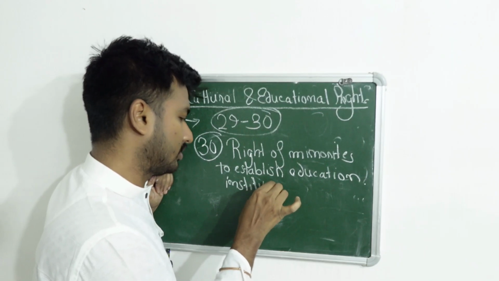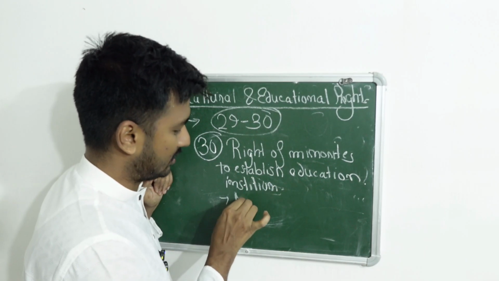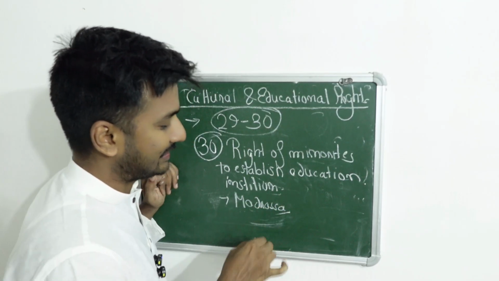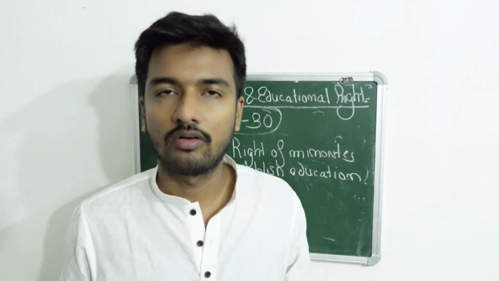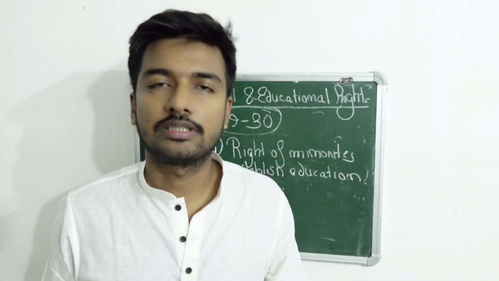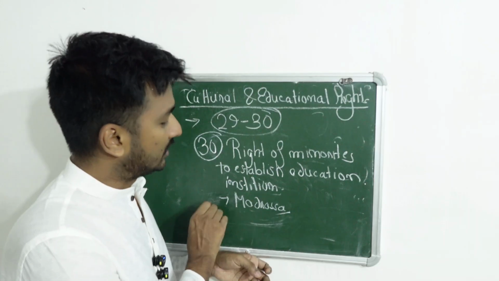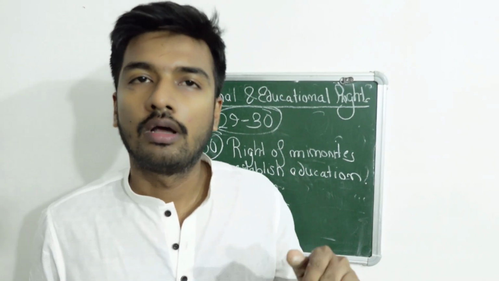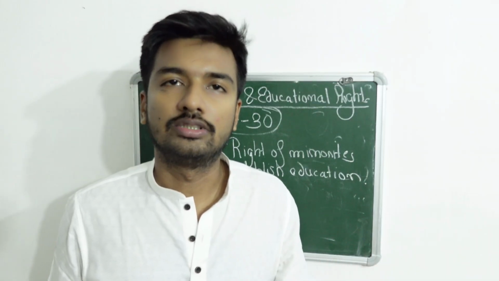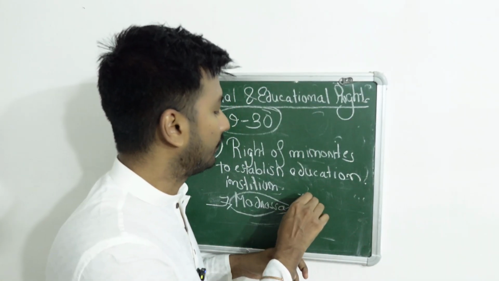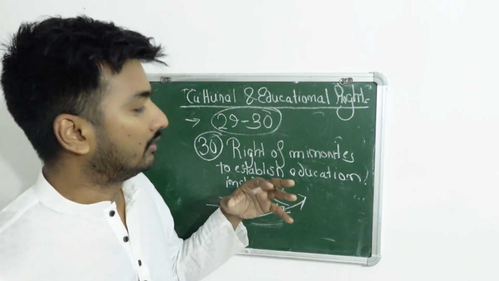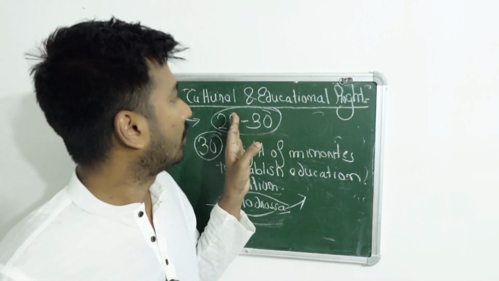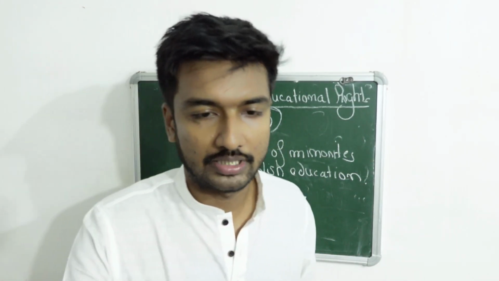One of the examples which I have mentioned is madrasa. Madrasa is financed by government. Government provides expenses to madrasa, and in madrasa they can propagate their own religion. They can teach and preach whatever religious aspect they believe. This is all about cultural and educational rights.